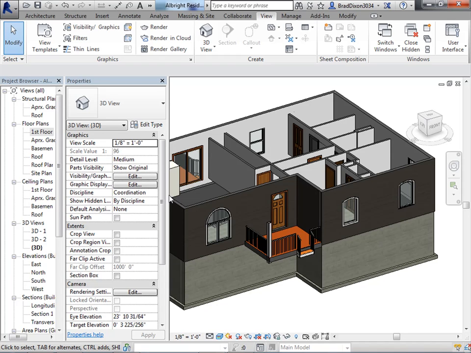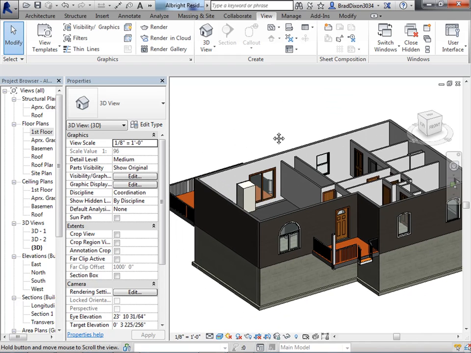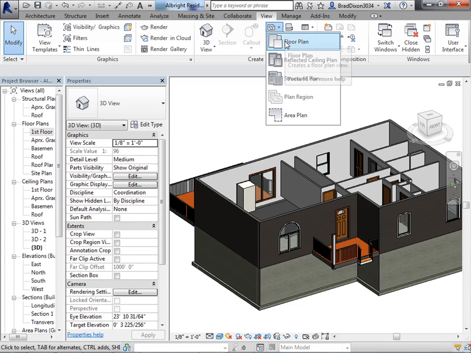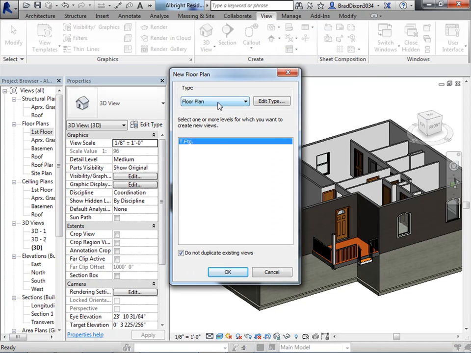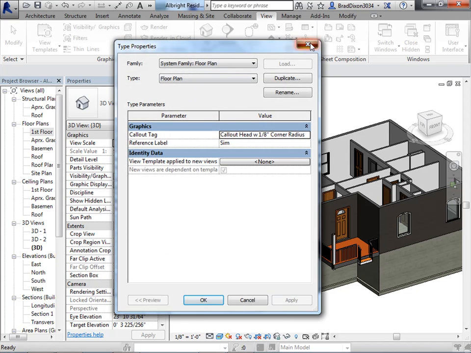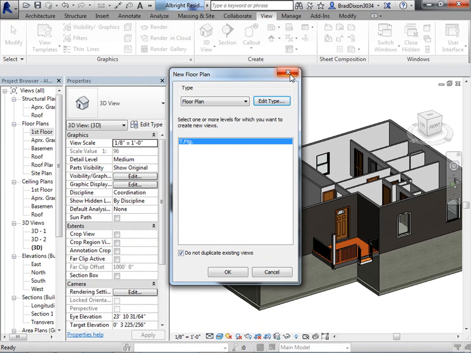After I do that, I'm ready to put a roof on. So I'm going to go to my first floor ceiling floor plan, which I don't have right now, so I can very easily create one by going to Plan Views, Floor Plan. Not giving it to me.